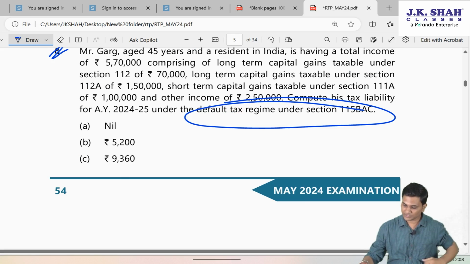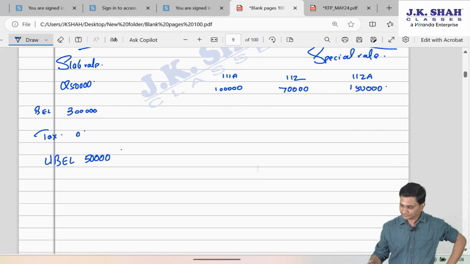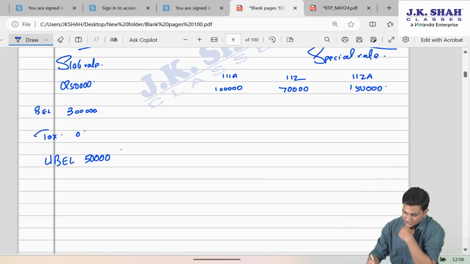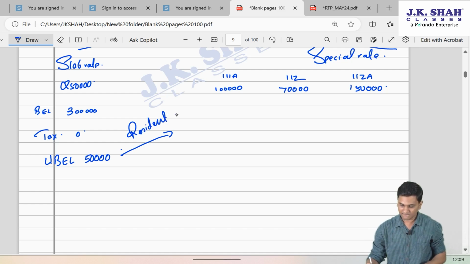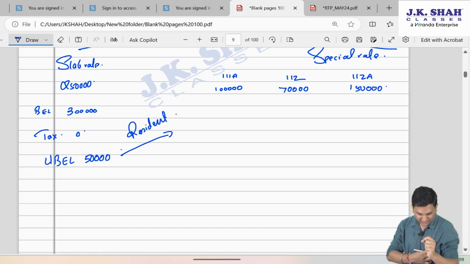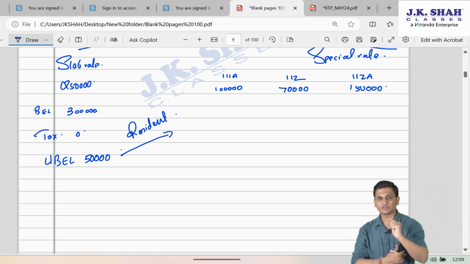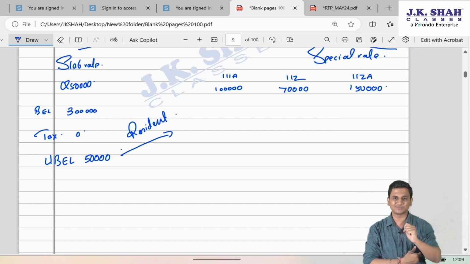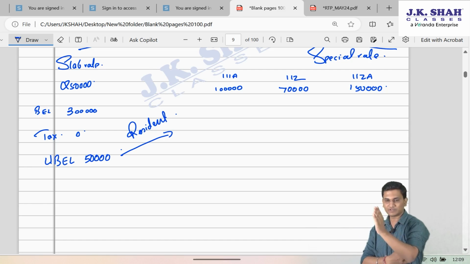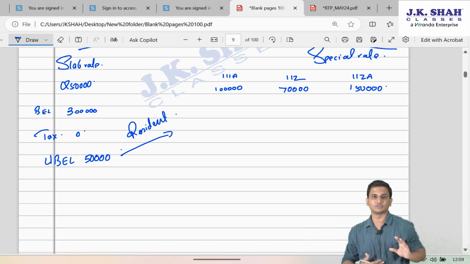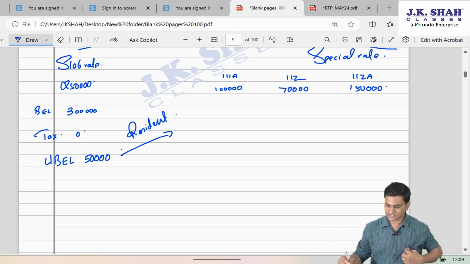So there is an unutilized basic exemption limit of 50,000, which since he is resident individual and resident HUF, they can adjust against a special rate income under 111A also, 112 also, 112A also.